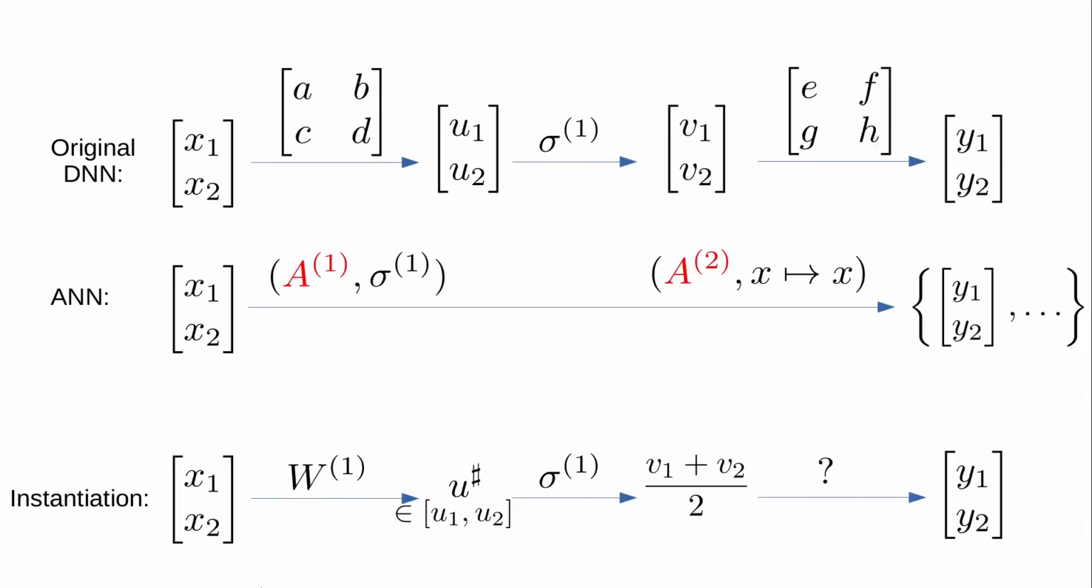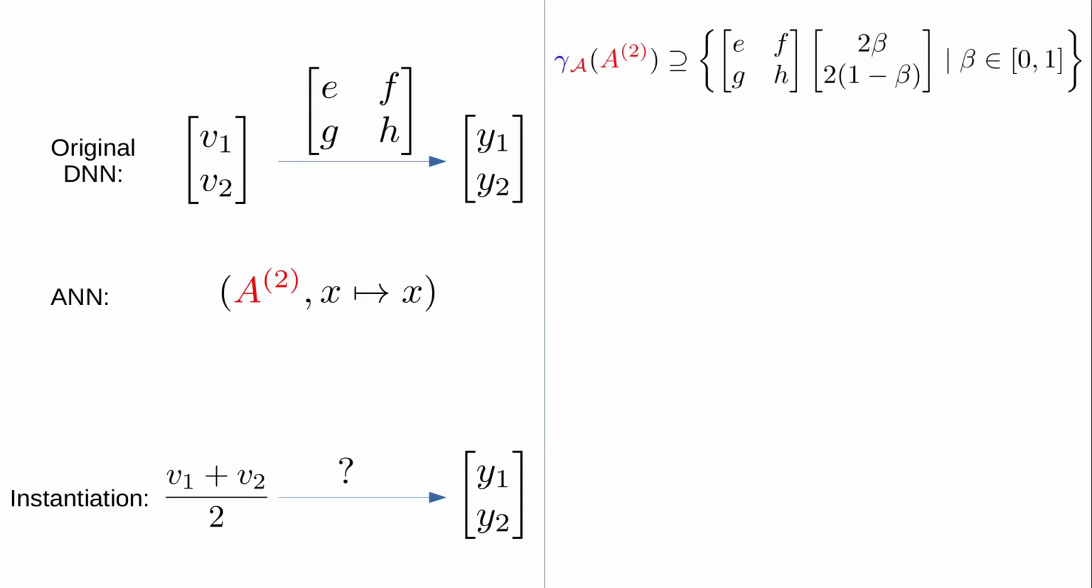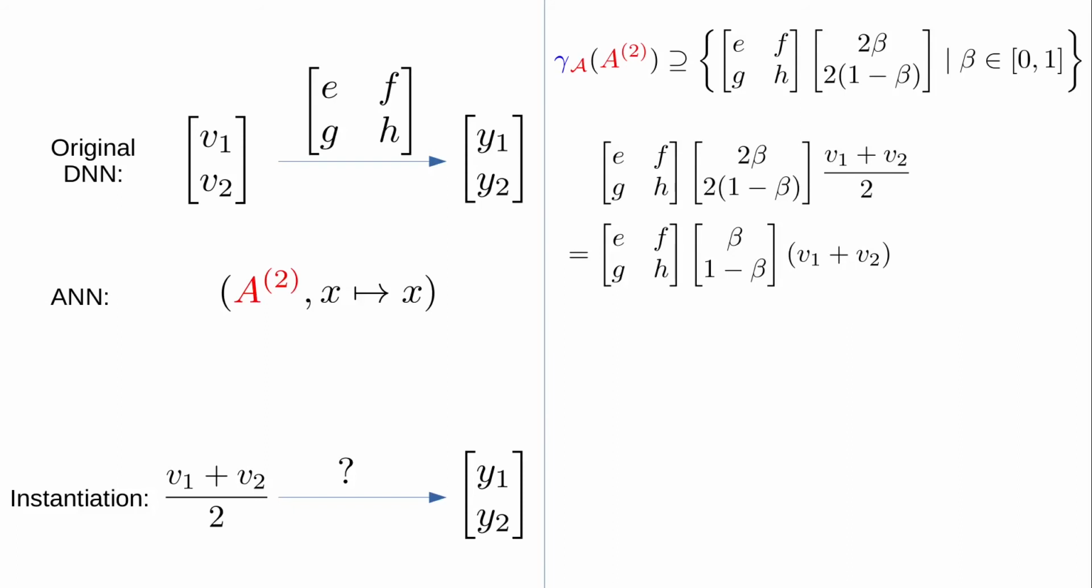So now we've shown that we can get from x1, x2 to the average of v1 and v2 in the instantiation. For the very final layer, we want to show that we can instantiate A2 with a matrix that maps this average of v1 and v2 to the original output y1, y2. Again, we know that A2 was constructed to have all matrices of this type in its concretization set, so we just need to show that one of them maps the mean of v1, v2 to the vector y1, y2. We can write the output of any one of those concretizations like this, and canceling the twos gives us a slightly simpler expression. From here, we can use one of the key lemmas in our paper.